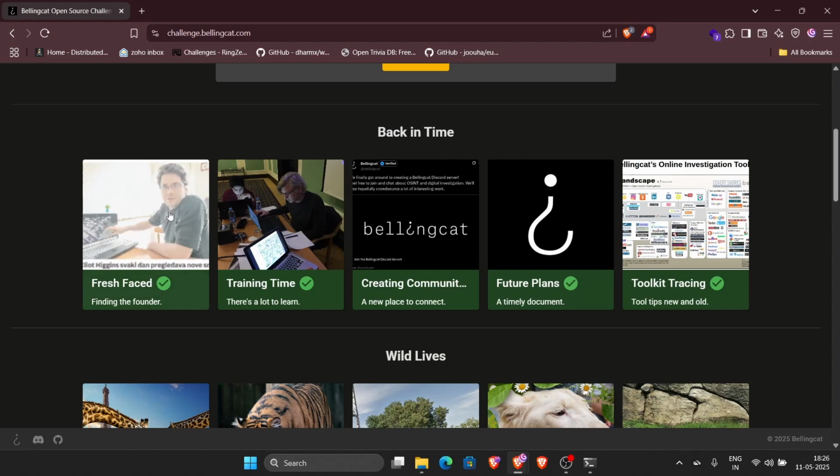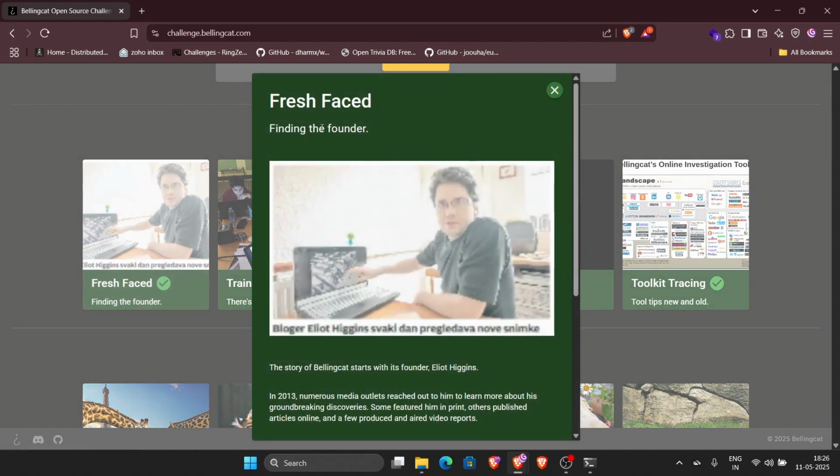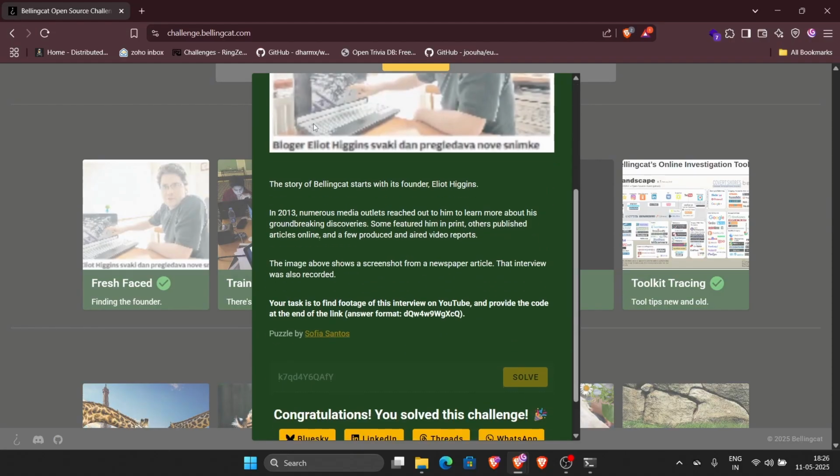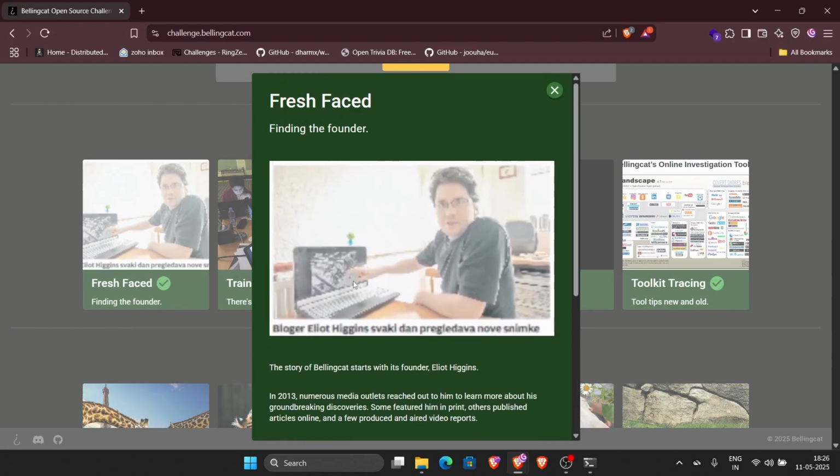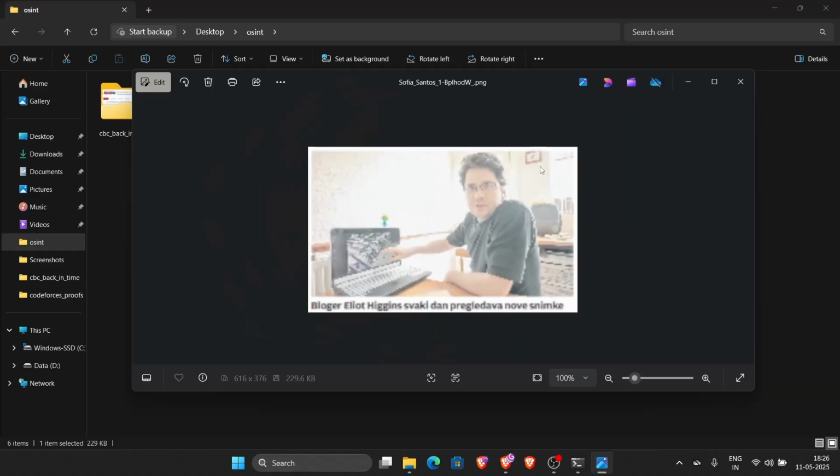So the first challenge we have is Fresh Faced, finding the founder. What we have here is just a picture of a newspaper clipping containing Mr. Elliot Higgins, and we have a caption here. I have already downloaded this image. So the first and obvious thing is to try and reverse image search this. So let's get to it.